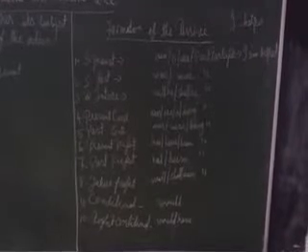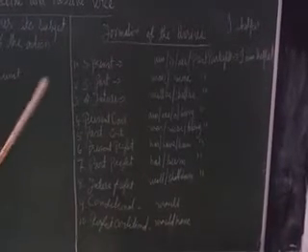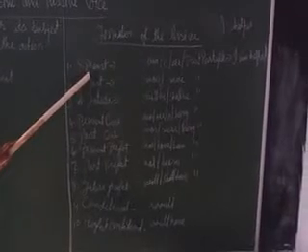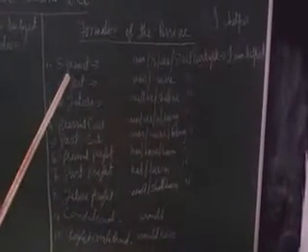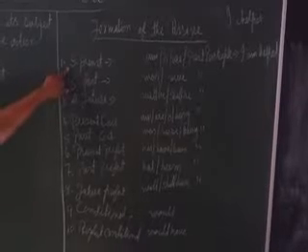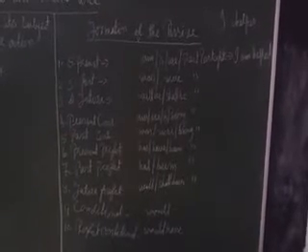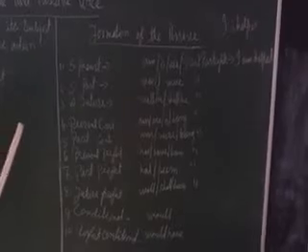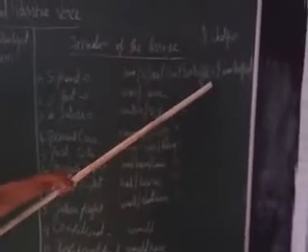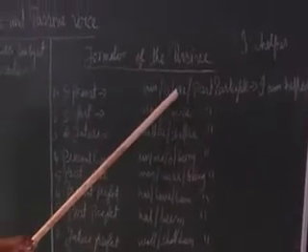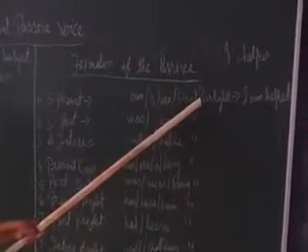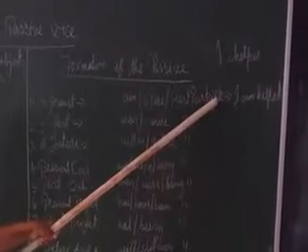This is the formation of the passive voice when the sentence is in simple present tense. So the sentence will be: I am helped, because when the active is present tense, the passive also remains present tense. For I it is am, if it is he, it is is, they are. We always have to use the past participle of the verb in the passive voice.